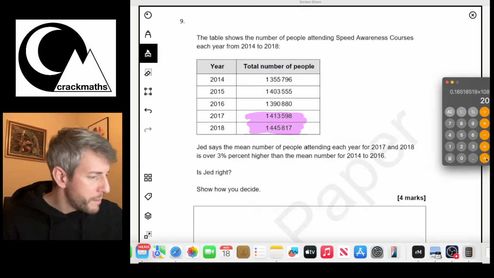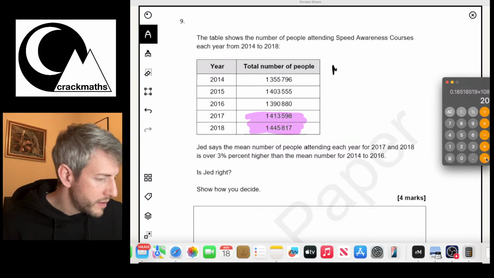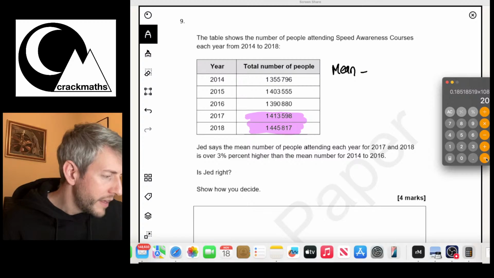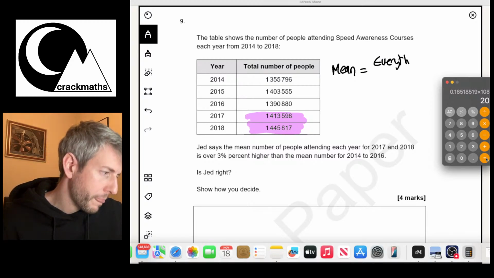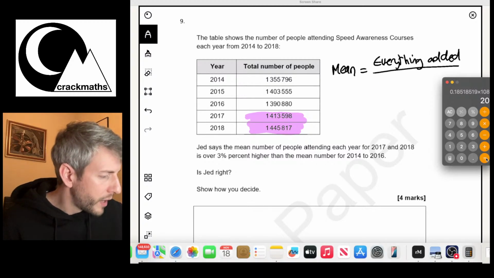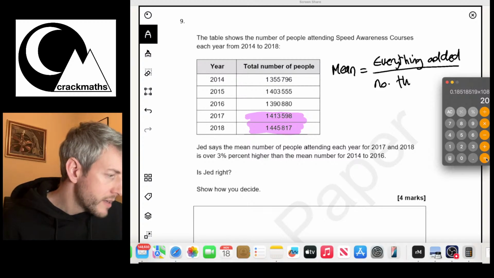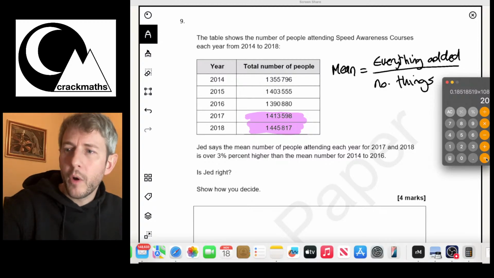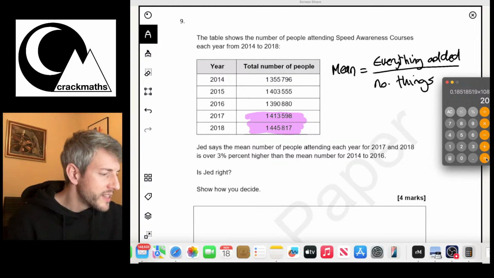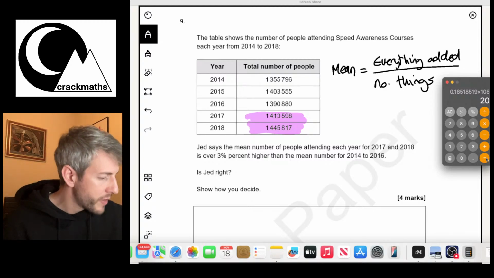Okay, so remember the mean equals everything added divided by the number of things. So that's kind of like an average. So what we've got here is we're looking at the everything added divided by the number of things.